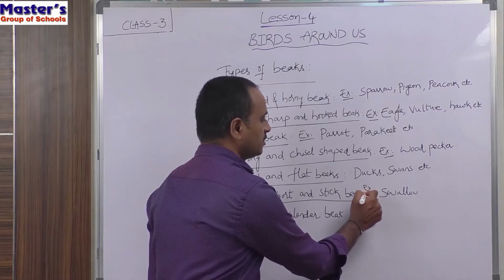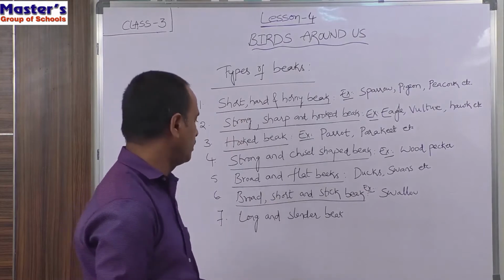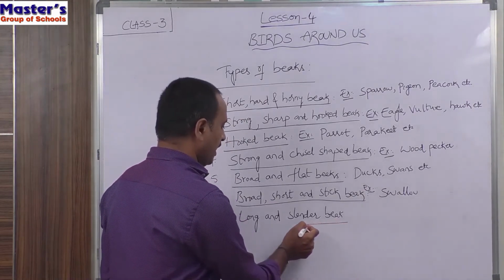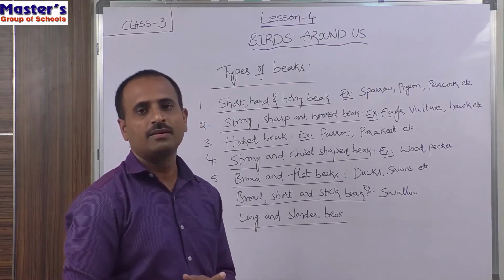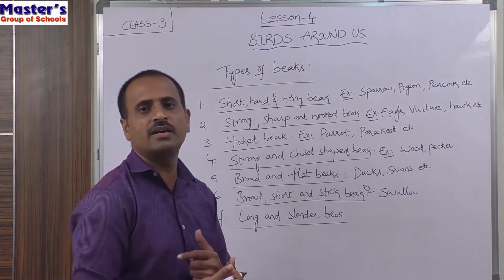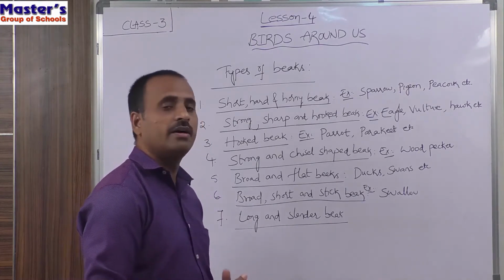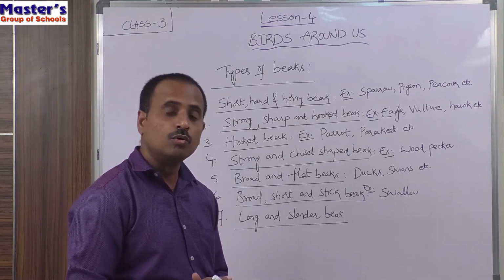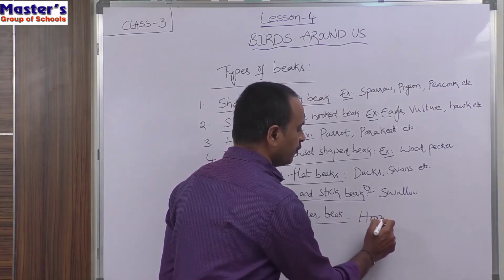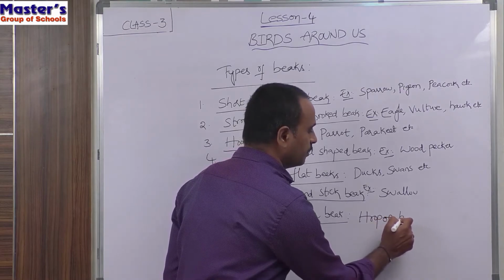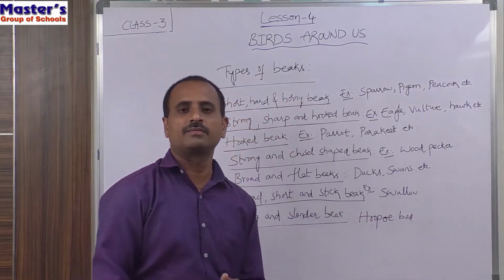So children, see the last type of beak, that is long and slender beak. Long and slender beak. So what is the example for long and slender beak? The example for the birds having long and slender beak is hoopoe. Hoopoe bird. If you observe the beak of the hoopoe bird, it has a long and slender beak.